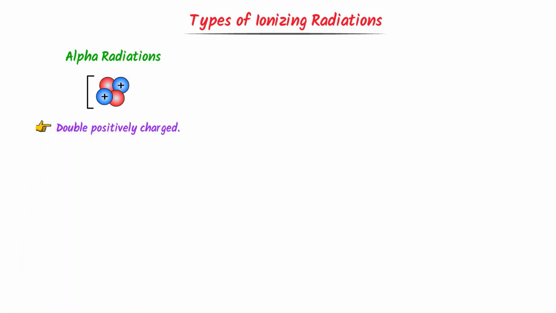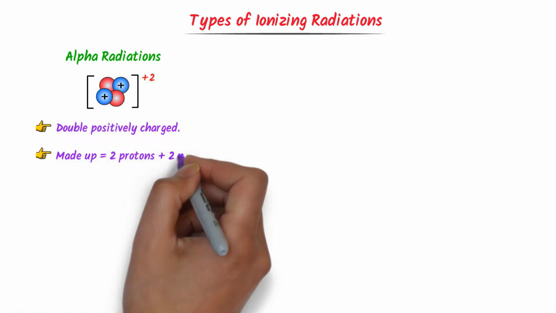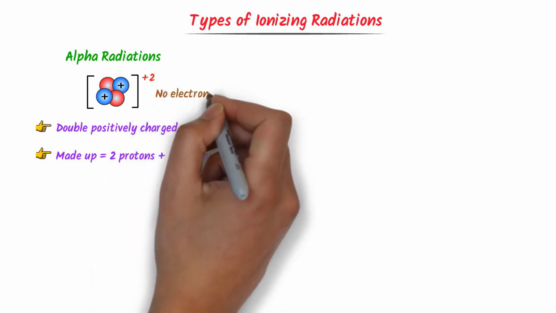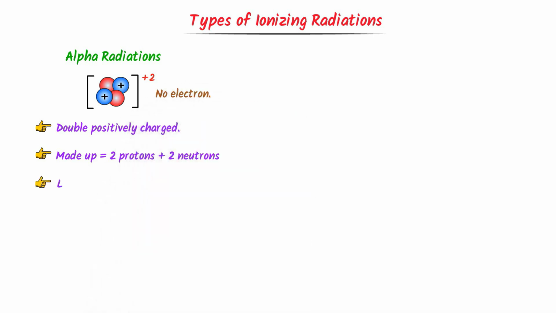The first type of ionizing radiation is alpha radiation or alpha particles. We already know that in radioactive decay, alpha particles are produced. Alpha particles are double positively charged. They are made up of 2 protons and 2 neutrons. They have no electron. It is exactly the same as a nucleus of a helium atom. We represent alpha particles by helium nucleus He.